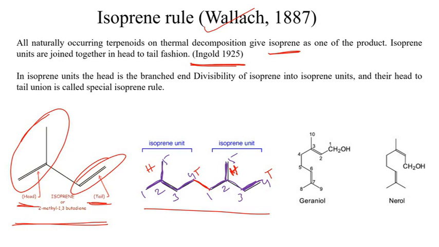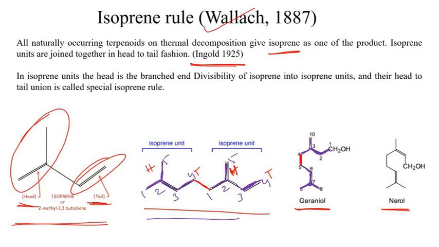So let us try to understand the same thing using a specific example. We have geraniol and nerol, which are isomers of each other. They are cis-trans isomers. So how do we understand this? See, here is the first isoprene unit. We have the head. The same molecule can be arranged like this. See, this is the first isoprene unit, and here is the head part and the second isoprene unit. So these two are joined together here.